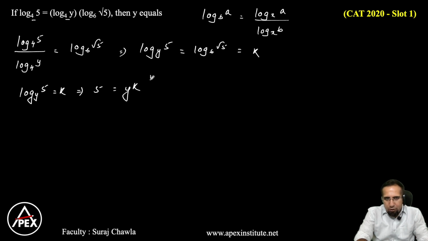Now let's look at the second term here. So I have log base 6 of root 5 is equal to k. So what do we get from here? We get root 5 is equal to 6 to the power k.